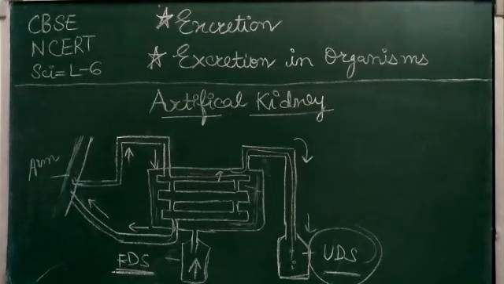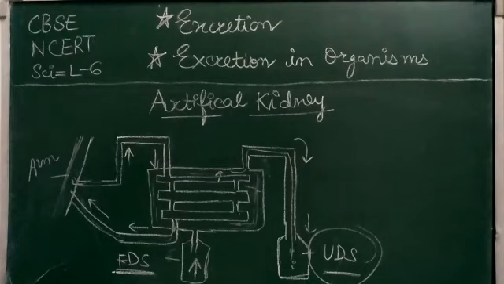Alright, and this is similar to the function of our kidney, but it is different since there is no reabsorption involved. In our body, reabsorption is done of many substances, but in this case, no reabsorption is done.